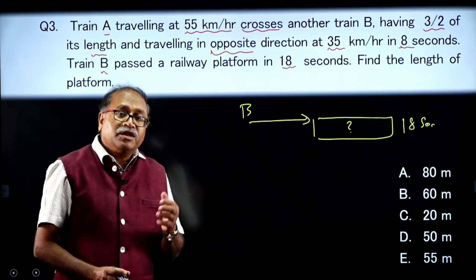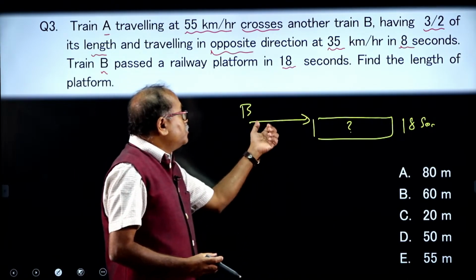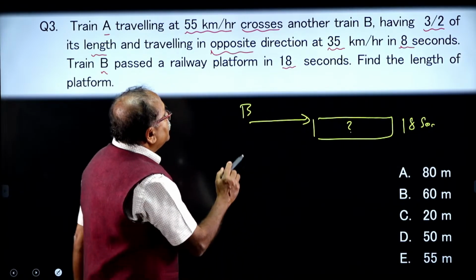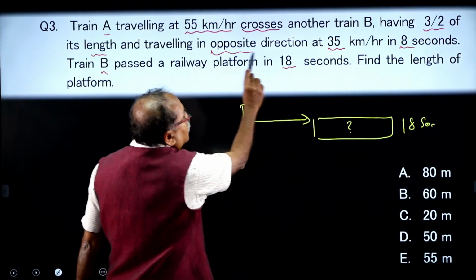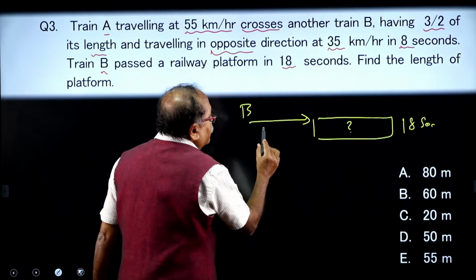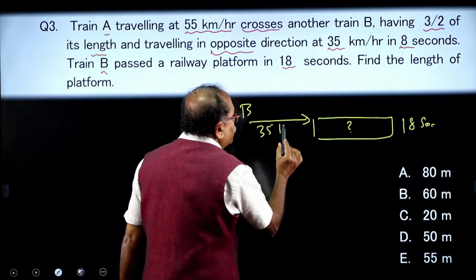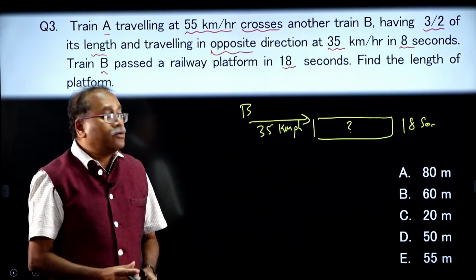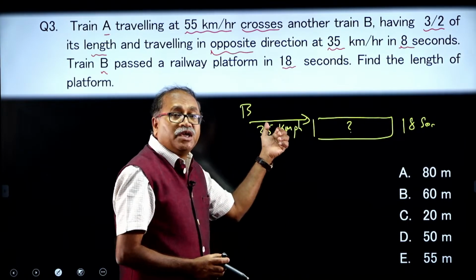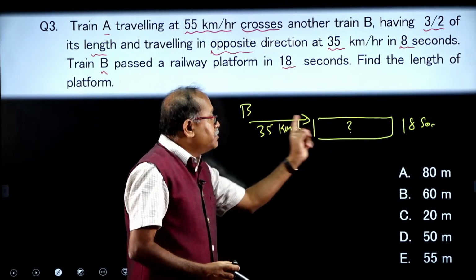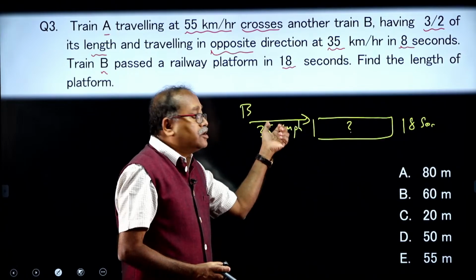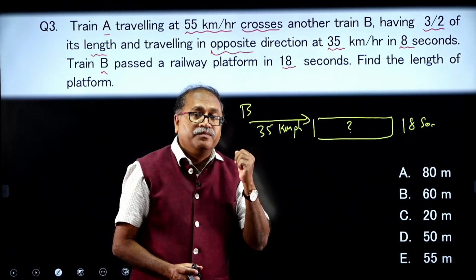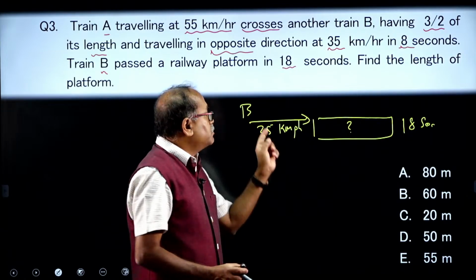In order to get the length of the platform, I need to know the speed of B and also the length of B, and I already know the speed of B is 35 km per hour. Look at this one, 35 km per hour. And what is the length of B? Then only from the total length you can take out the length of B, and you will be getting the length of the platform. So, how to get the length of B?